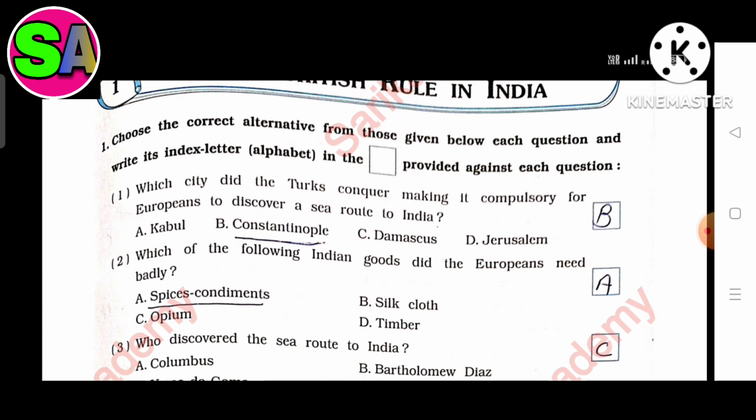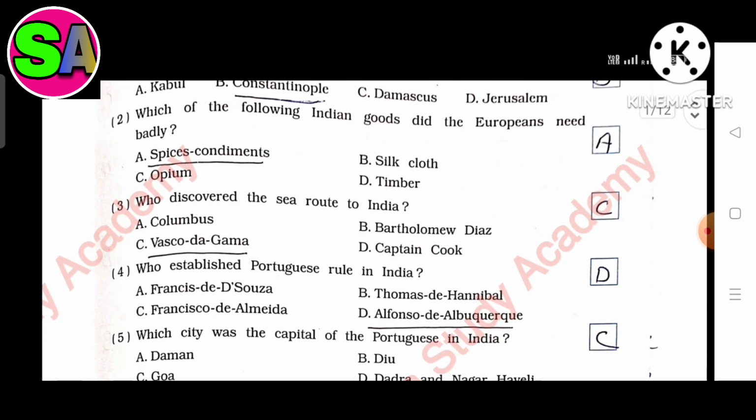The answer is Constantinople. Second, which of the following Indian goods did the Europeans need badly? The answer is A. Spices, condiments. Third, who discovered the sea route to India? The answer is C. Vasco da Gama. Fourth, who established Portuguese rule in India?